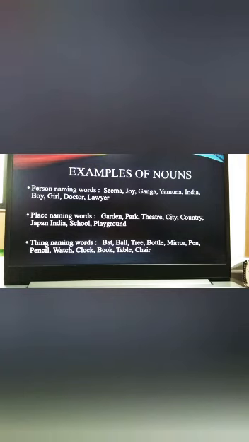Now see the next category, place naming words. Garden, park, theater, city, country, Japan, India, school, playground. All these words are categorized in the place. Now third is thing naming words. Here you can see living things and non-living things like bat, ball, tree, bottle, mirror, pen, pencil, watch, clock, book, table, chair.